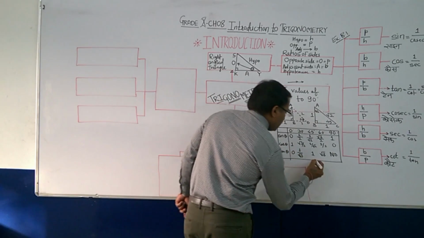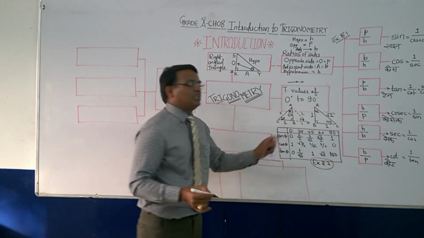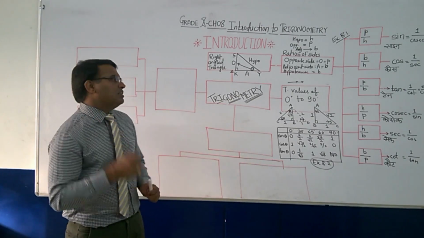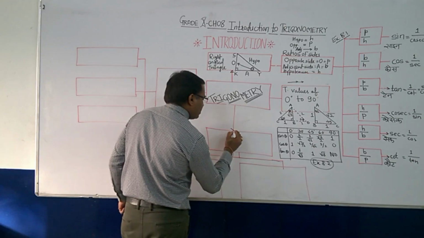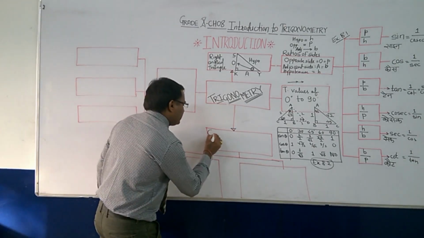So here your exercise 8.2 depends on this. Okay. After that, what is the third thing? Here, the third part of your trigonometric chapter is complementary ratios.